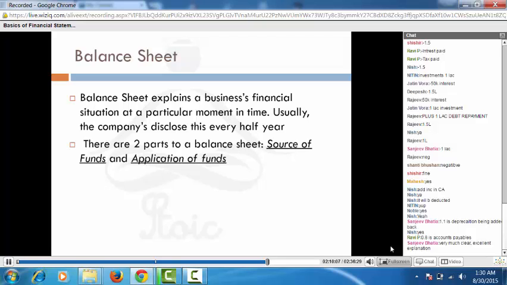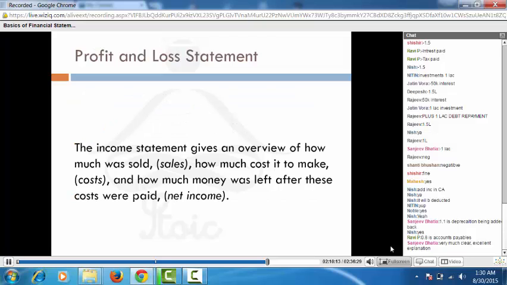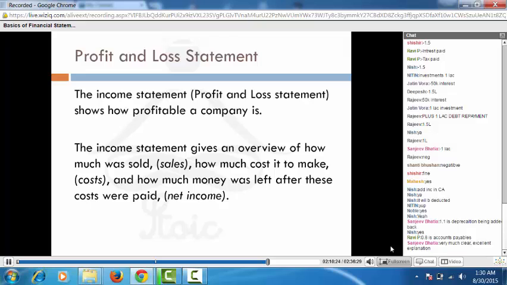Okay, two parts to a balance sheet: sources of funds and application of funds. Both parts of the balance sheet are always equal. Is this clear? Pretty simple. P&L, the income statement gives an overview of how much was sold, how much cost it makes, how much money was left after the cost was paid. Okay, the income statement generally shows how profitable a company is.